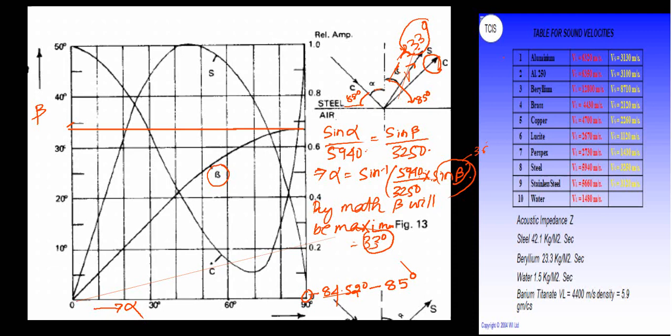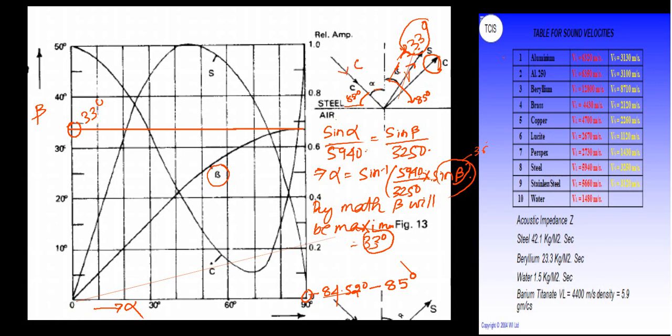So we came to know that the maximum angle for which a CRO will exist in the second medium is 33 degree, and when the incident angle will be maximum of 85 degree. So this will be the maximum 33 degree refractive angle, for which the incident angle will be a maximum of 85 degree, if we are considering the incoming incident wave is a compressional wave.